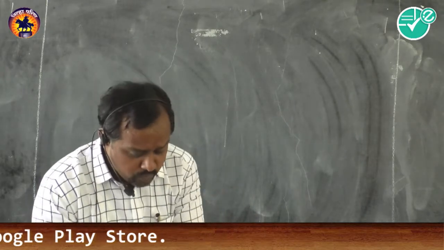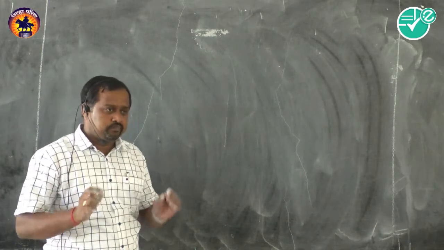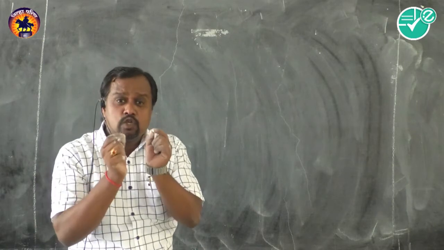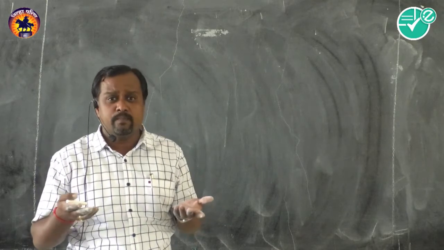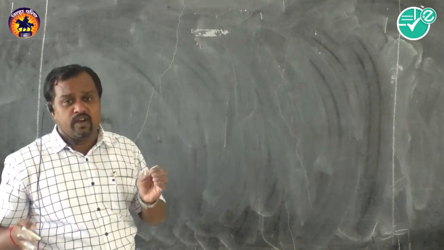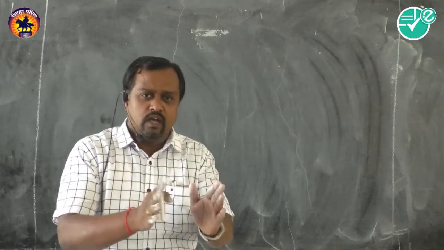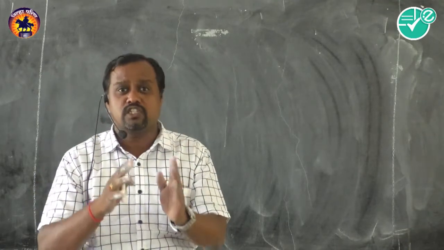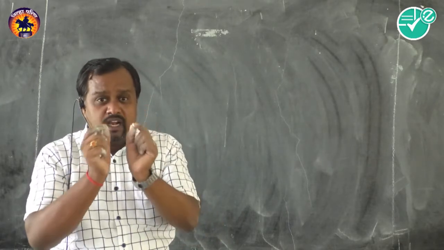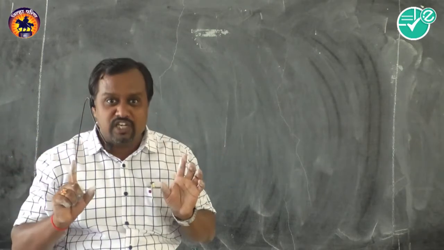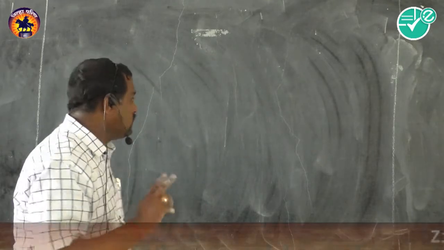Therefore, no need to explain this wavelength further. There is another definition for wavelength: the distance between successive particles in the same state of oscillation is also a wavelength. That means wavelength we can define in 3 or 4 ways: distance between successive compressions, successive rarefactions, successive crests, successive troughs, or, very importantly, the distance between two particles having the same state of oscillation is also called the wavelength lambda.